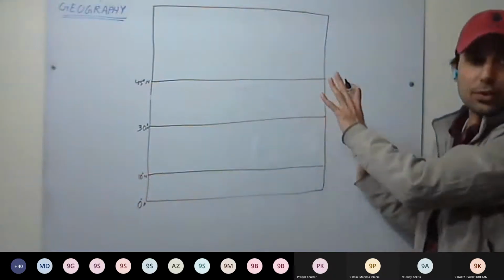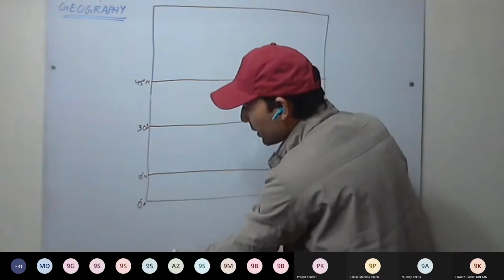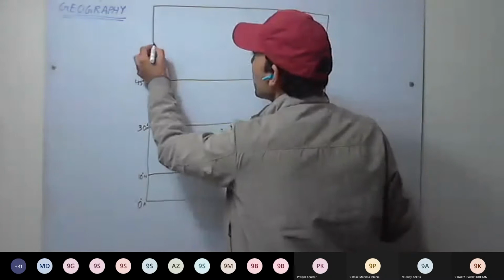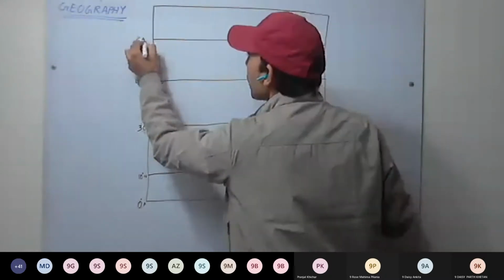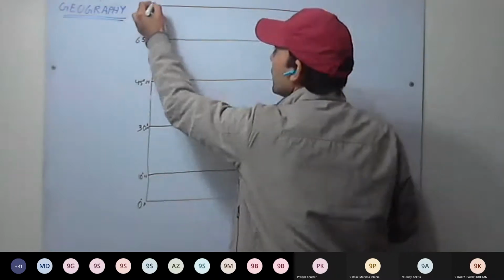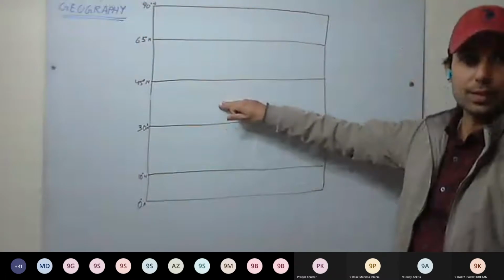Mainly land is in the northern hemisphere, so we are taking north. A similar fashion will be in the southern hemisphere where land is there. Then 65 degrees, and here we have 90 degrees. So these are the latitudes.